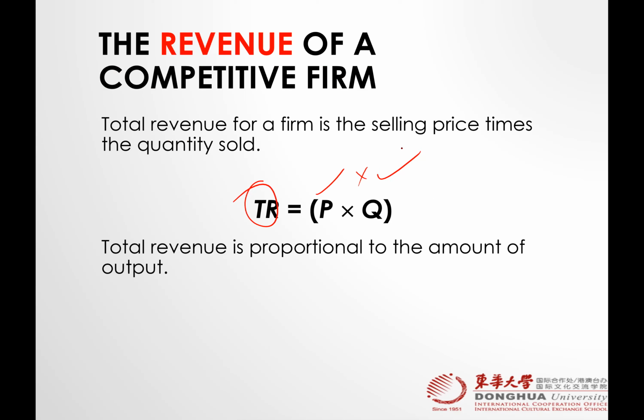The formula stays the same. That's it. So total revenue is proportional to the amount of output. The more you sell, the more total revenue you get. Why? Because price is constant, because everybody is a price taker, right? Whether you want to buy 1 ton, 2 tons, 1,000 tons, 1 million tons, the price remains the same per ton, right? So how can you increase the total revenue? Only by selling more.